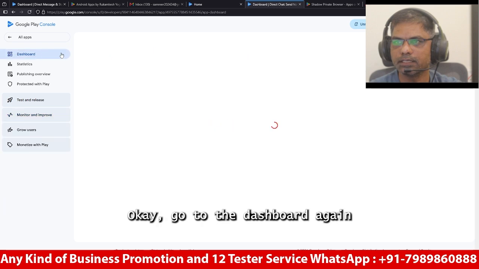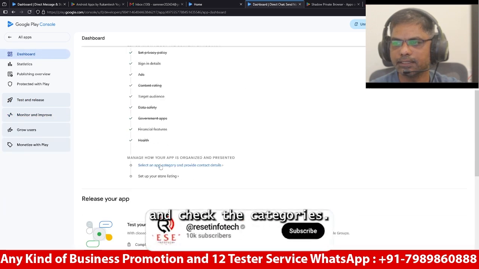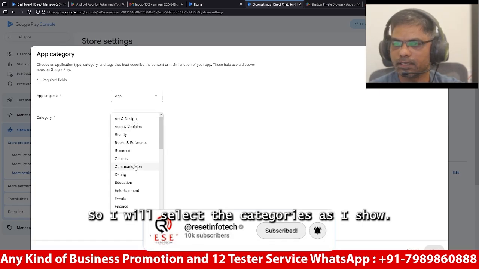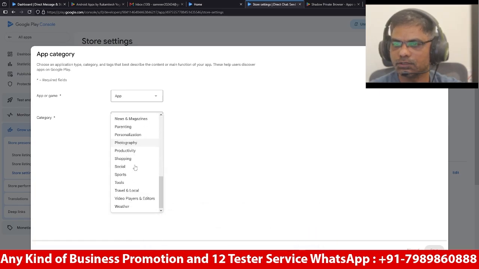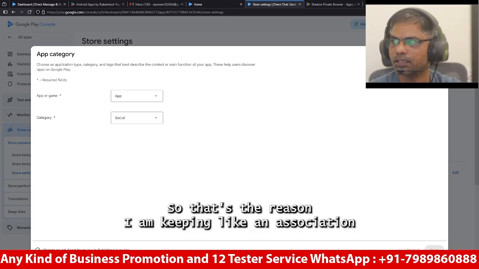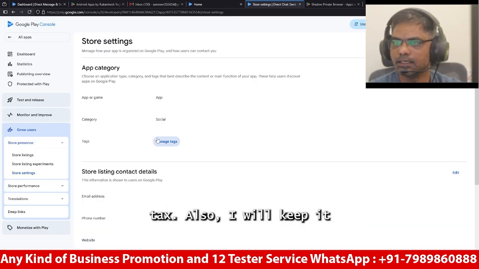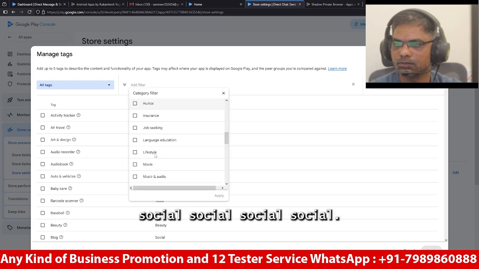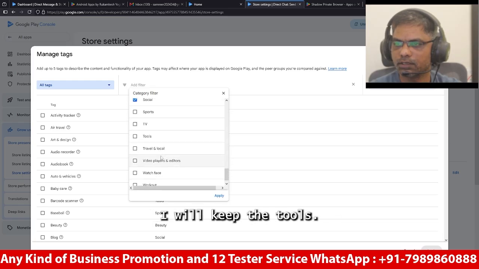Okay, go to the dashboard again and check the categories. I will select the category as social, because it is a social tool, so that's the reason I'm keeping it in social. Tags also I will keep as social. I will keep tools also; I will select both.